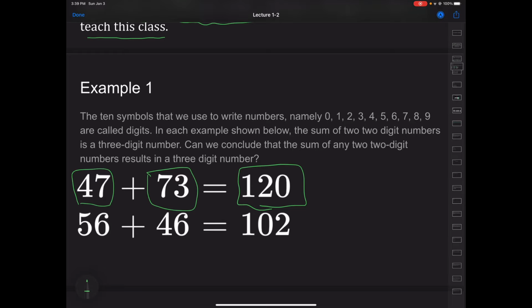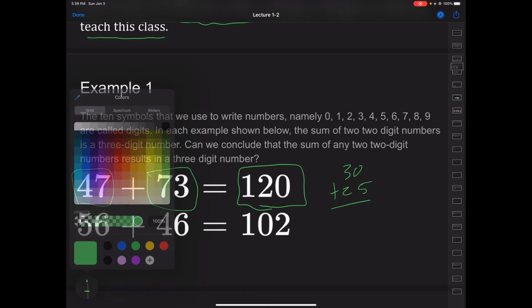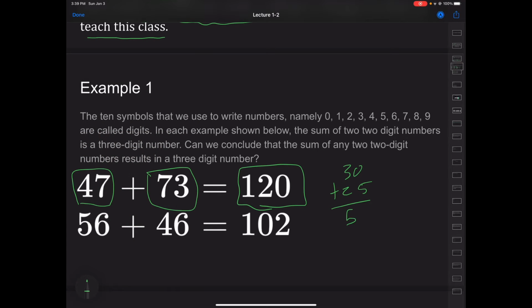It doesn't require a lot of effort to find out that we cannot make that conclusion. In fact, we can think of an easy counterexample just by going a little smaller, maybe 30 plus 25, which we know is not going to be a 3-digit number, it's just going to be 55. So these reasoning tactics, while they do work in a general case, do have counterexamples. They're not always perfect.